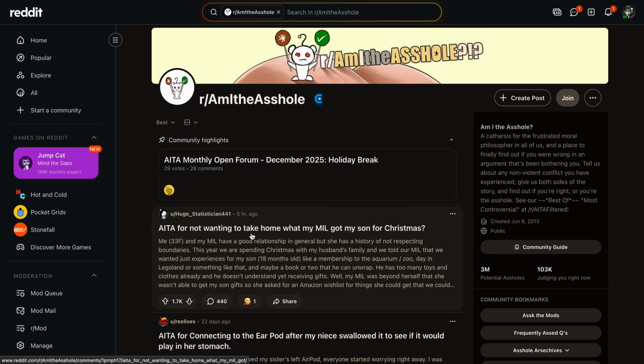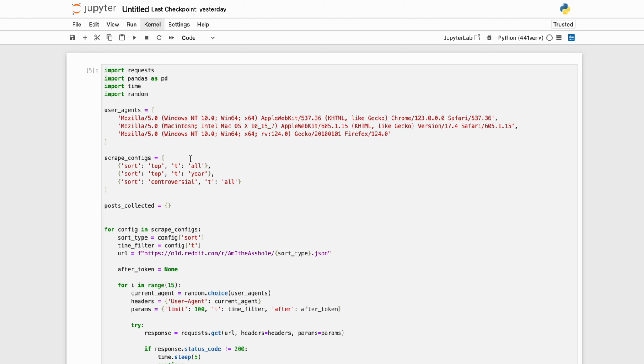So after that, let's talk a little bit about the ML approach that we have here. This is a text classification problem, wherein the input is the raw text of the user story, which is the title and the body, and the output is whether they were in the wrong or not.